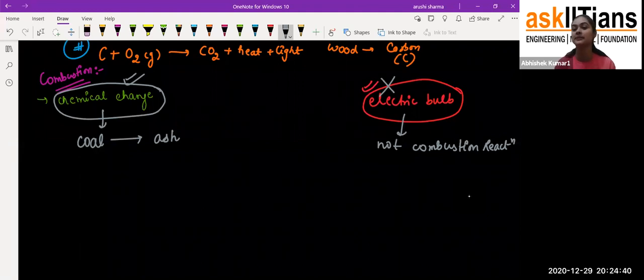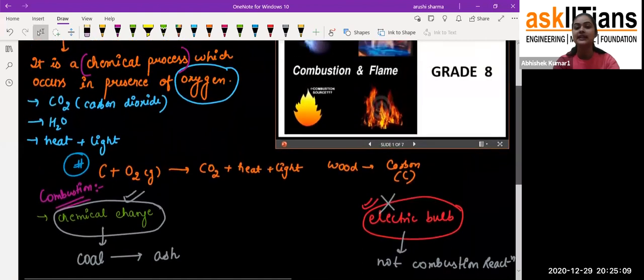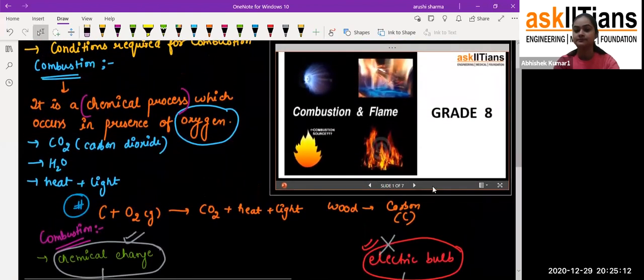So students, always remember whenever there is a combustion reaction, where we are getting heat and light, there should be some chemical change. For example, I have given you the example of coal and ash. Have you seen that whenever a person dies and the body is burned, the body converts into ashes? I have given you the example of the body because I have told you it is made up of carbon compounds. So this is a combustion reaction, students.